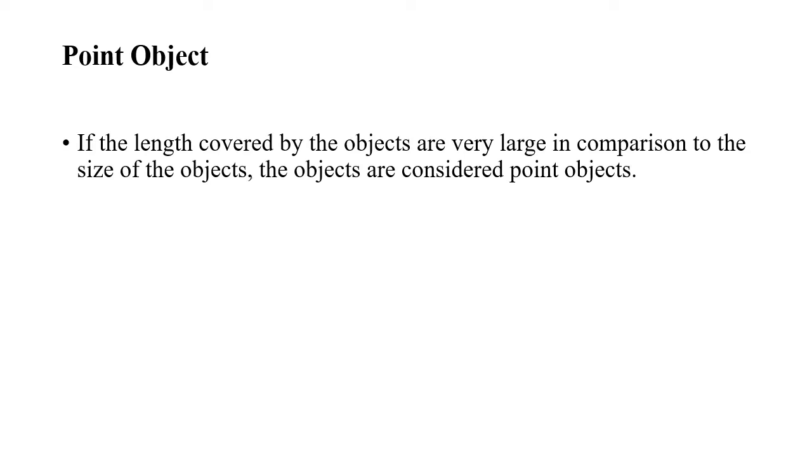Students, now we'll see about point object. If the length covered by the object is very large in comparison to the size of the object, it is considered a point object.